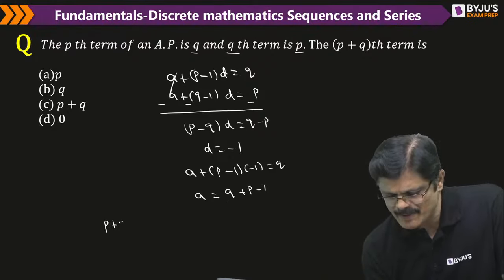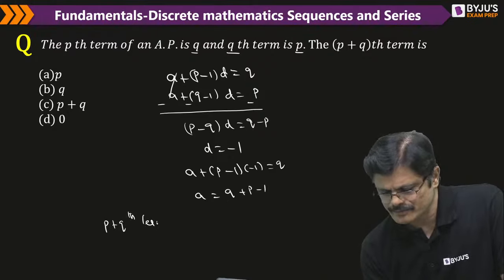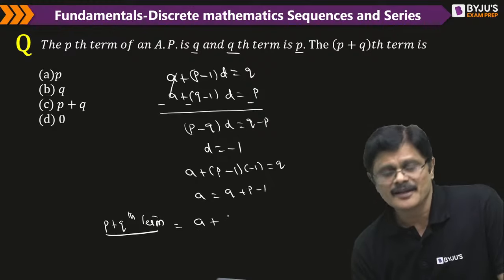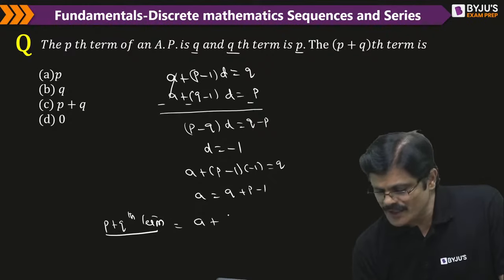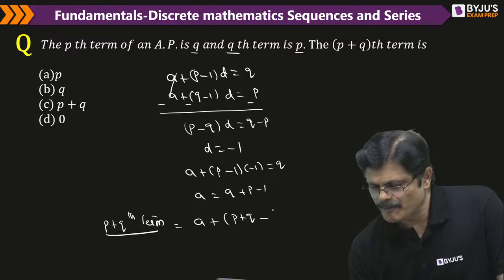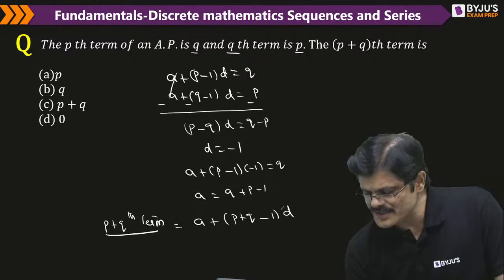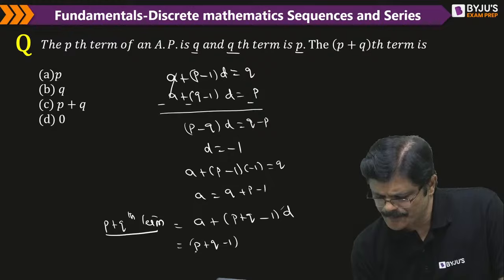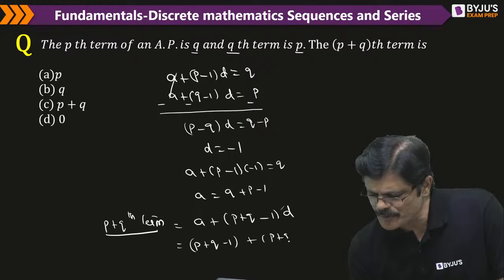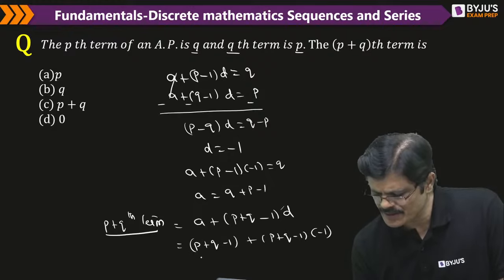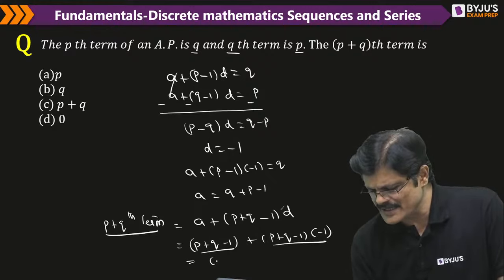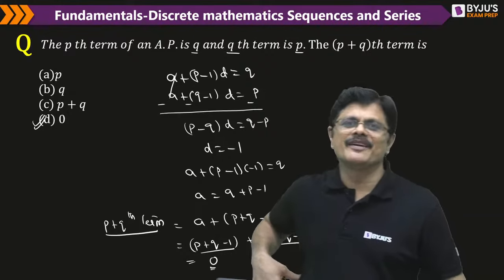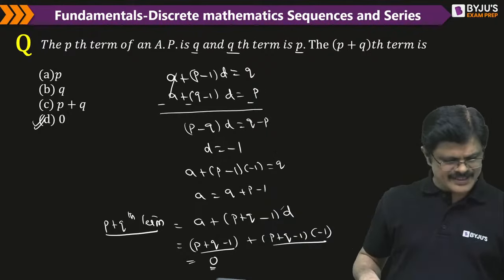Now let us see what is the p plus qth term. So that is a plus, whatever term you want, p plus q minus 1 into the common difference. A is p plus q minus 1, and this is p plus q minus 1 into d, which is minus 1. So plus and minus get cancelled and you get 0. So 0 is the answer. The answer for this is 0, my dear friends.